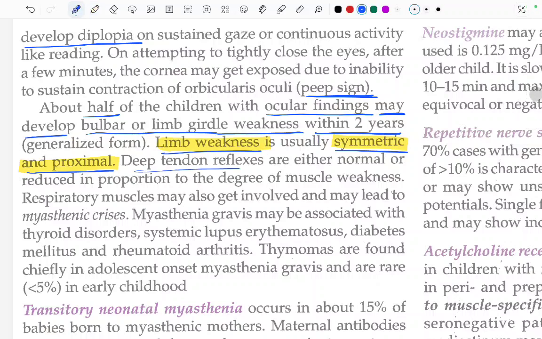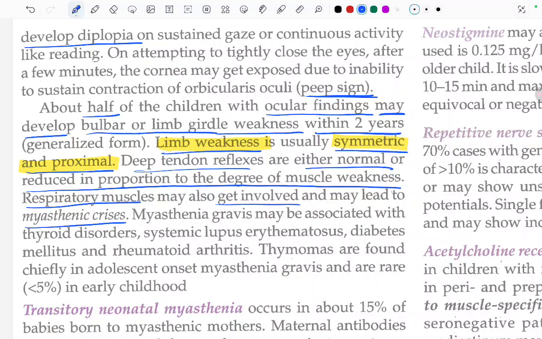Deep tendon reflexes are either normal or reduced in proportion to the degree of muscle weakness. Respiratory muscles may also get involved and may lead to myasthenic crisis. Myasthenia gravis may be associated with thyroid disorder, systemic lupus erythematosus, diabetes mellitus, and rheumatoid arthritis, because it is an autoimmune disease, so other autoimmune conditions may be associated with it.